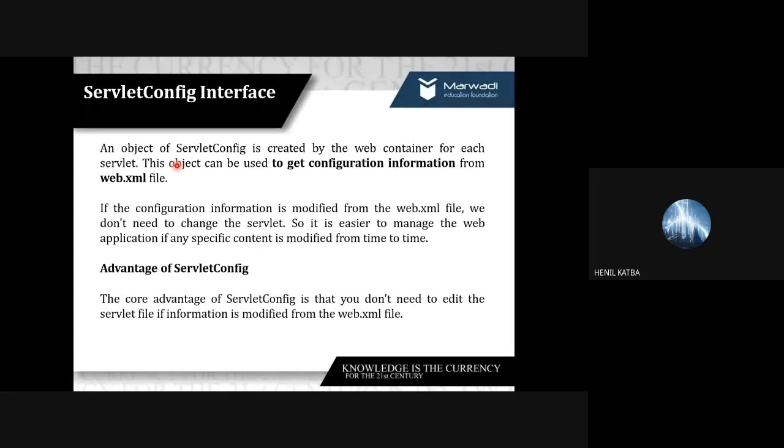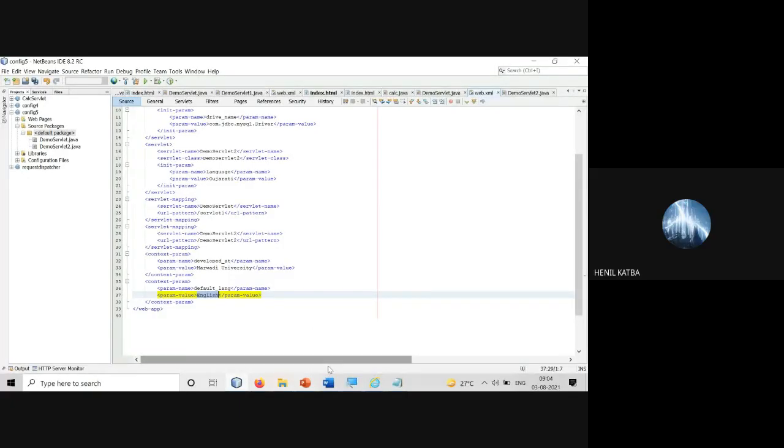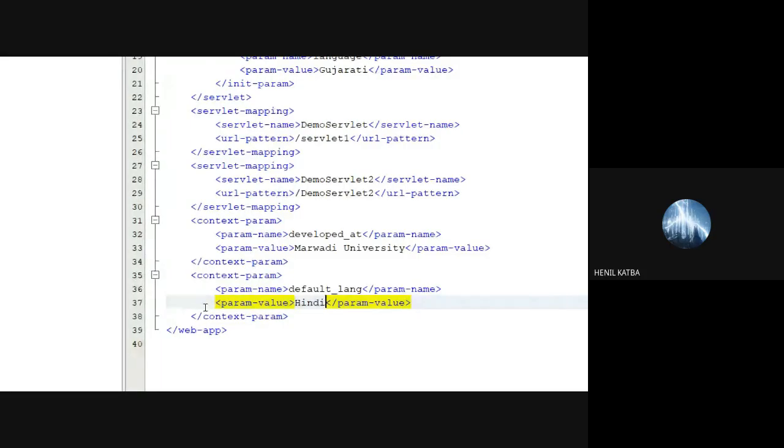Now, what is the advantage? Let us suppose right now for a servlet I set the default language as English, but somehow we decided that the default language should not be English, it should be Hindi. It could be that out of 75 dynamic pages, almost 60 pages are using this default language.